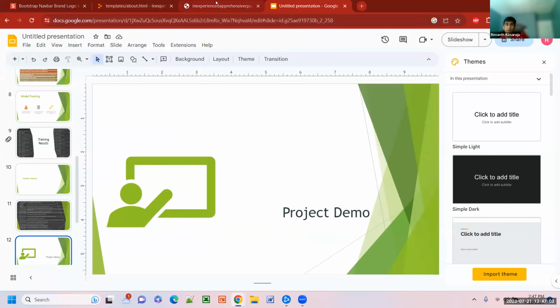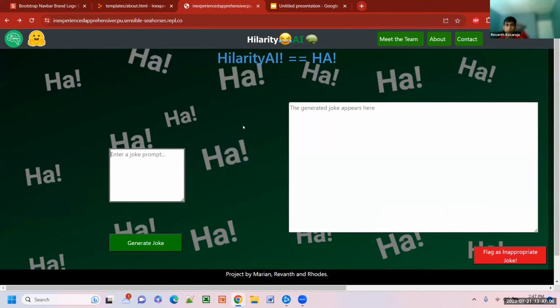All right, so for our website, this is the main screen. The first screen is go straight to our AI. So you enter a joke prompt here, and you click generate joke, and it will generate a joke right here. And if you find that your joke is inappropriate, you can click the flag as inappropriate joke button down here, and we'll flag it as inappropriate, which will help to reduce the amount of inappropriate jokes generated.